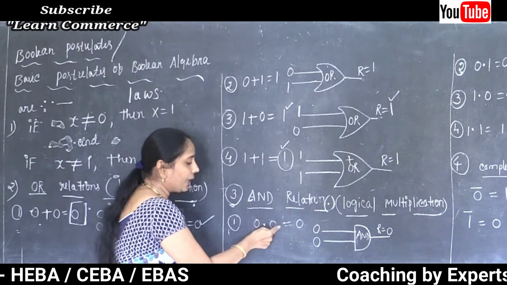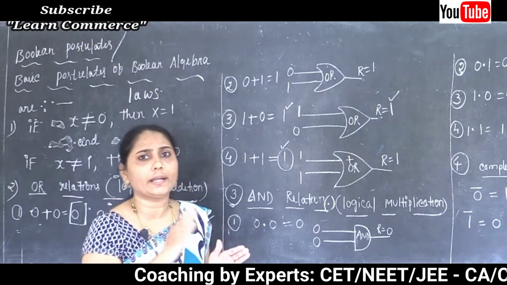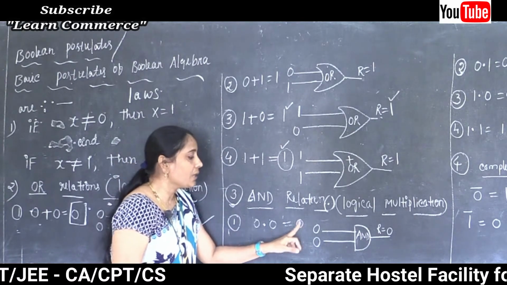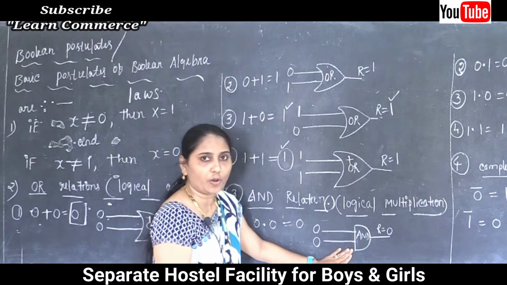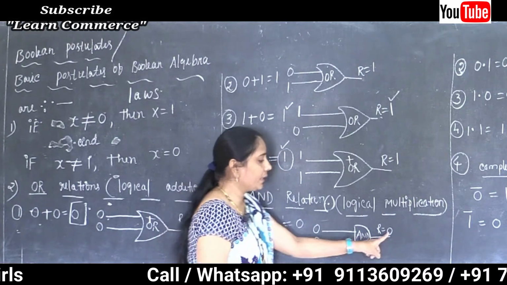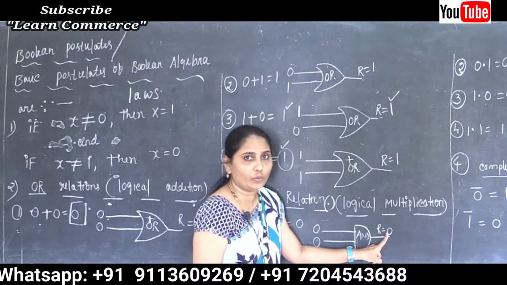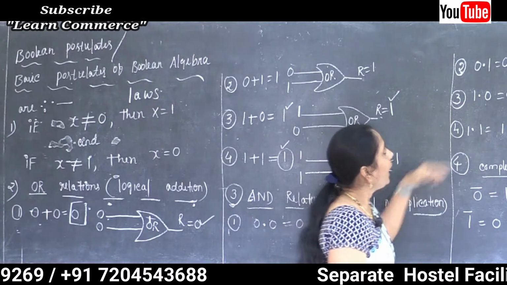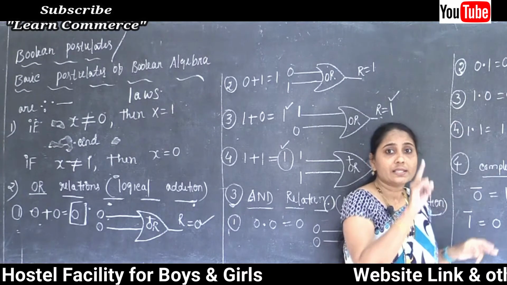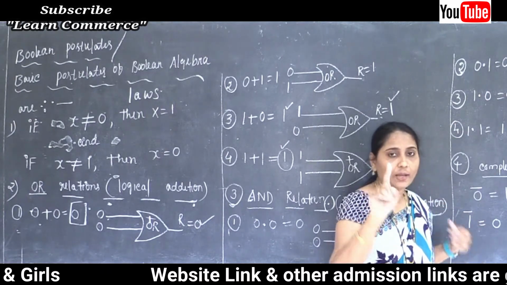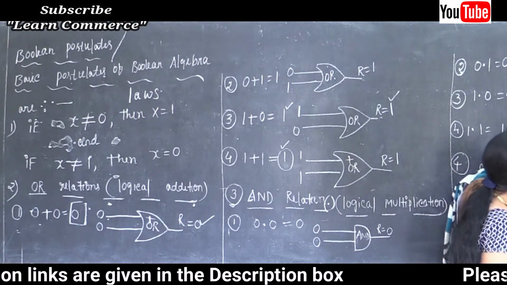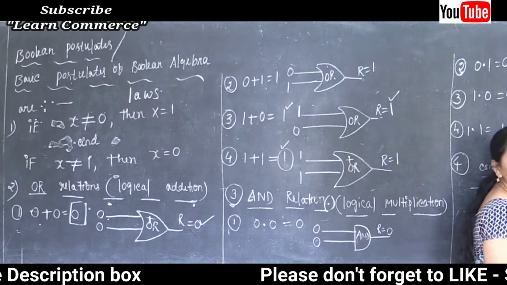So 0 and 0, when you multiply 0 and 0, what's the result we will get? The result is 0 only. So depending on the value, we know the symbol of the AND gate. So 0 and 0, the result value is equal to 0 only. Now the second, 0 and 1 is equal to what? When you multiply 0 into 1, the value is always 0 only. So the AND gate shows that 0 and 1, the result value is 0.